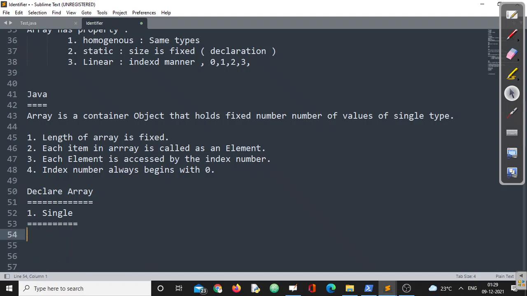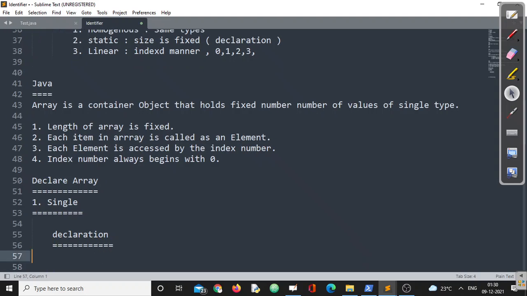We'll concentrate on single dimension. And what is the procedure to declare the single dimension? The things are very simple. I'm directly taking an example. Suppose I want to create an integer array of 10 cells. Look at this one very carefully. Two things are there: first is declaration, then we'll understand what creation is. Declaration and creation of an array are totally two different things. Don't worry, we'll go through that.